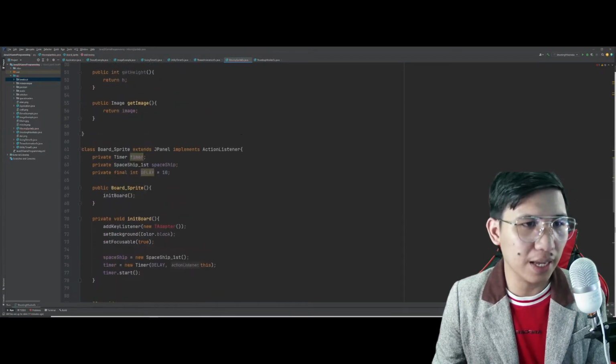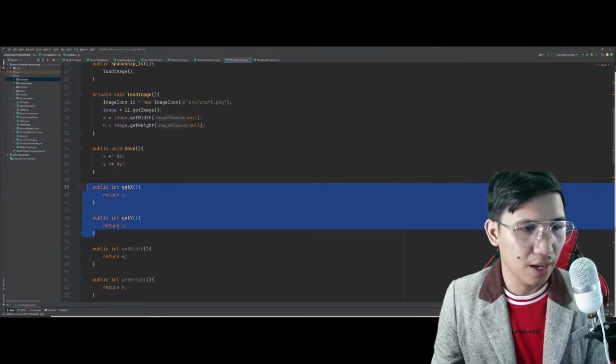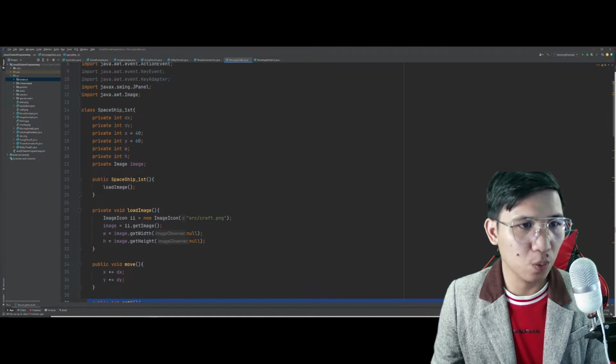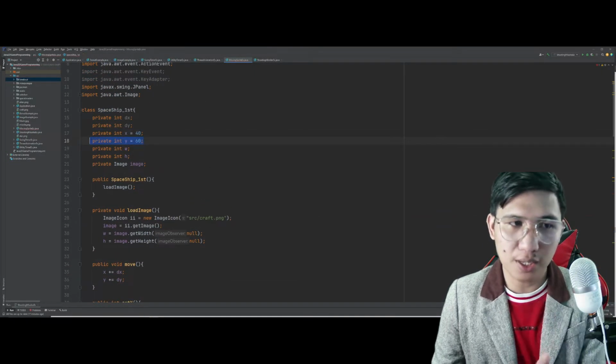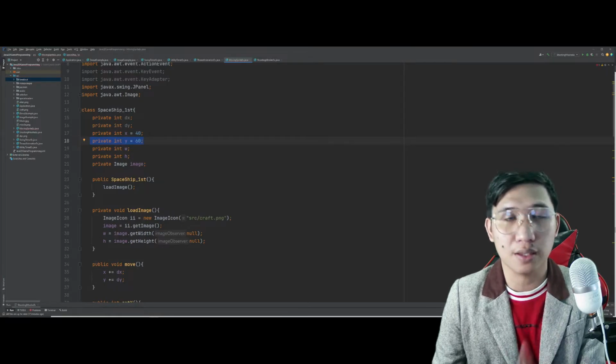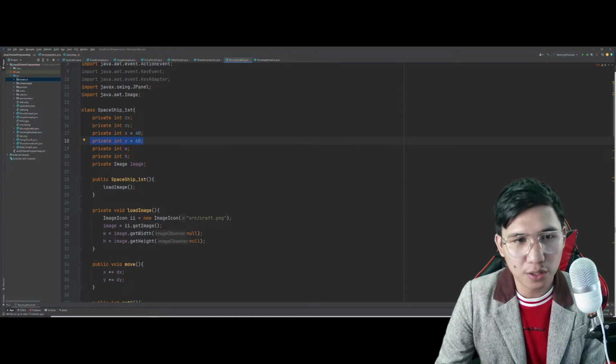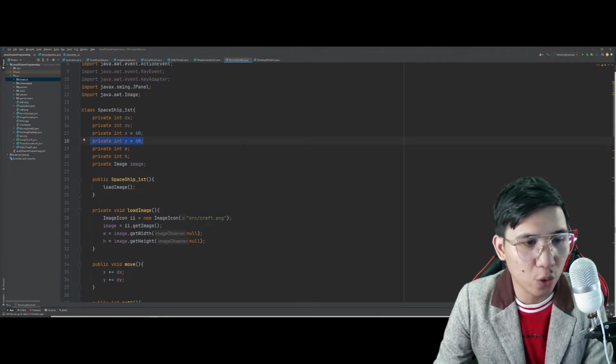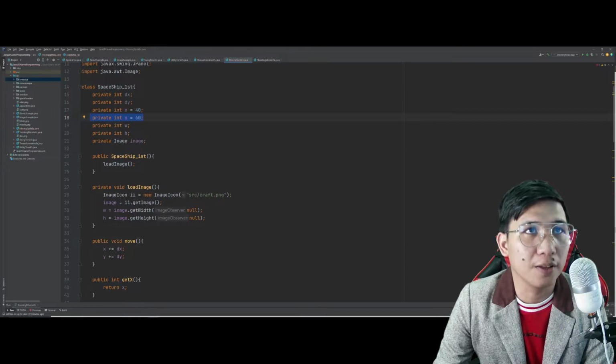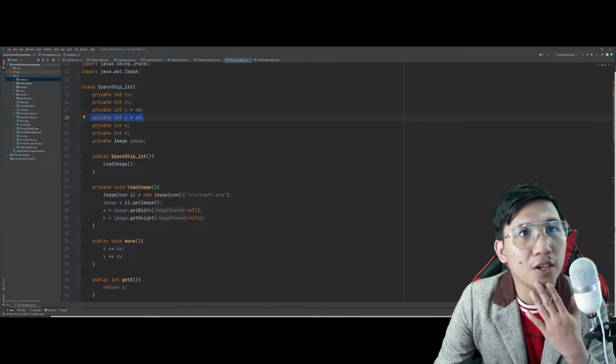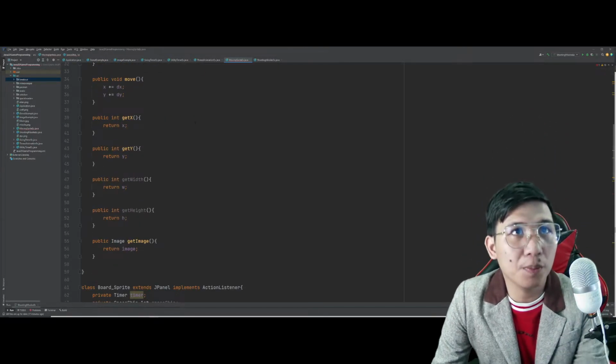Anong ibig sabihin na getX at getY dito? Ang purpose netong si getX and getY is the position of the spaceship which is initially set to 40 and 60. So, ibig sabihin, somewhere nandito sa may upper left corner pa rin ng screen natin. Okay? So, okay na itong mga properties na to.